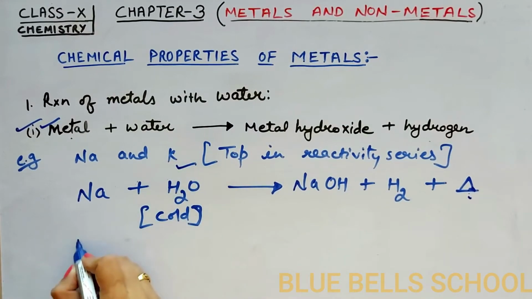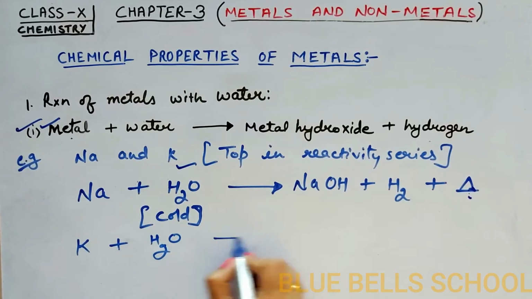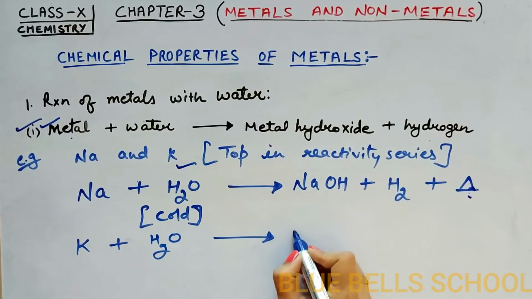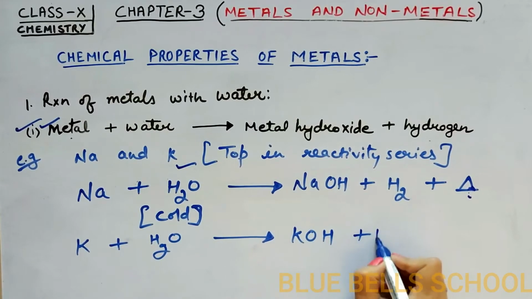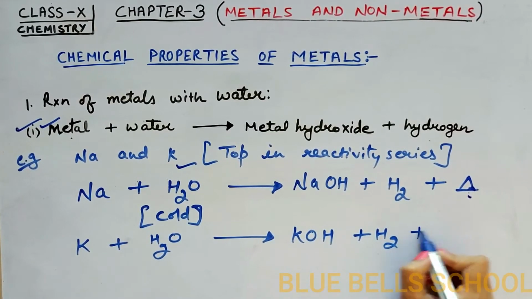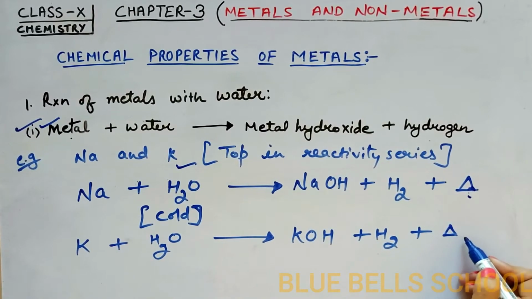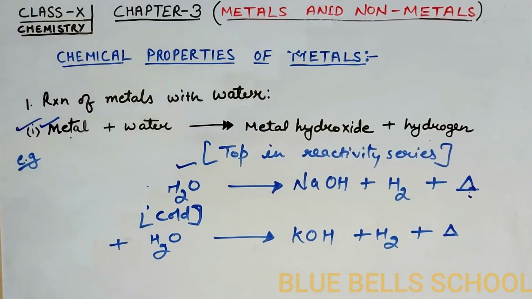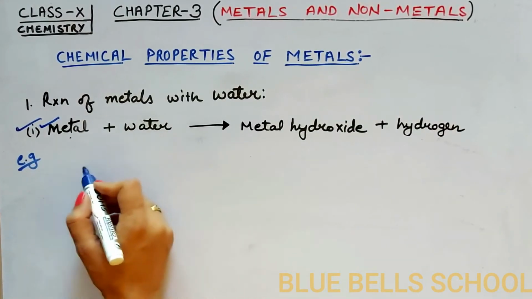Same reaction with potassium. When we add potassium in water, a fast reaction takes place to form potassium hydroxide along with hydrogen gas. Again, heat energy is released that causes a little explosion and catches some fire. Some more chemical reactions.